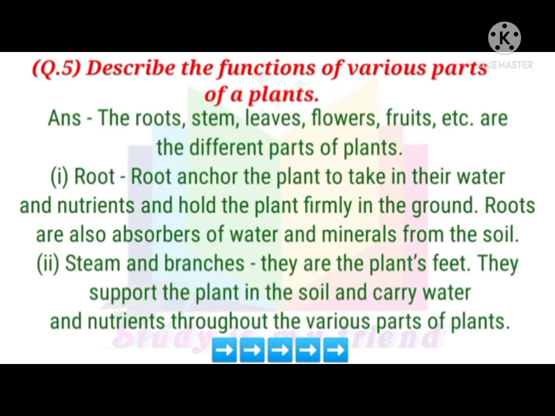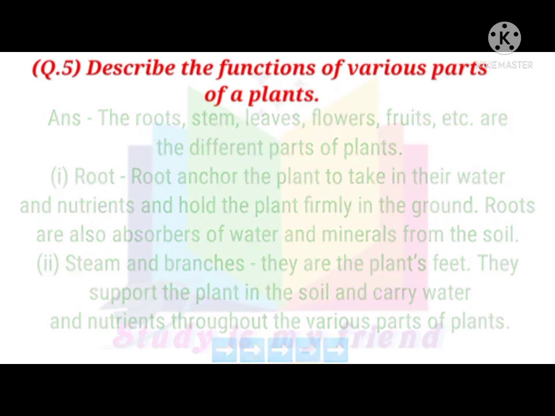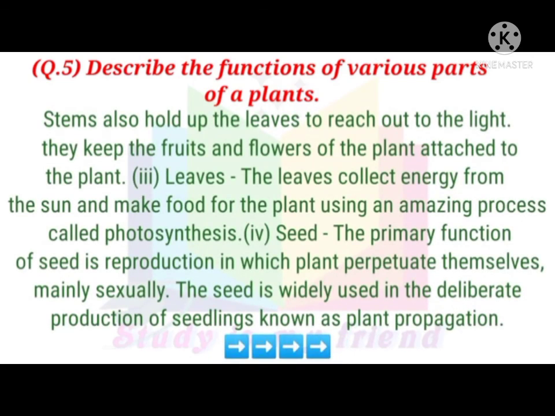2. Stem and branches. They are the plant's feet. They support the plant in the soil and carry water and nutrients throughout the various parts of the plant. The stem also holds up the leaves to reach out to the light. They keep the fruit and flowers of the plant attached to the plant. 3. Leaves. The leaves collect energy from the sun.